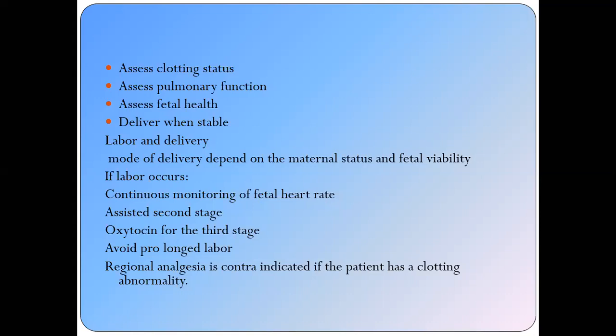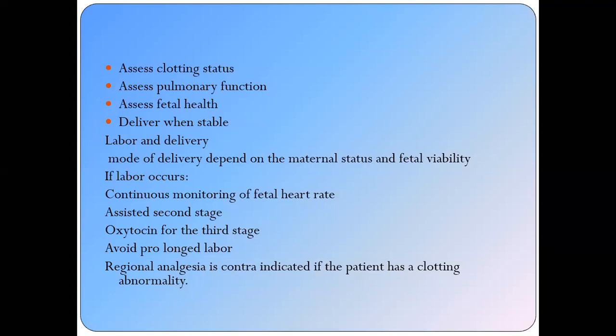Avoid prolonged labor. Any mother with eclampsia should not have two nights in labor. She should be delivered within 12 hours. So this is the ideal time to deliver, 12 hours. This is particularly for the primigravida. But if she is a multigravida, usually the multigravida delivers within 4 to 6 hours.